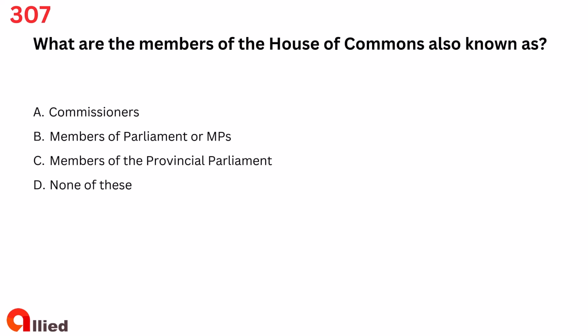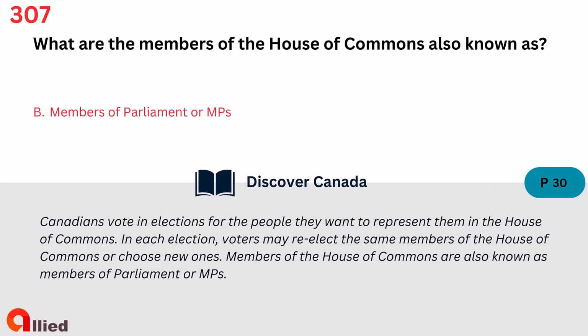Question 307. What are the members of the House of Commons also known as? A. Commissioners. B. Members of Parliament or MPs. C. Members of the Provincial Parliament. D. None of these. The answer is B. Members of Parliament or MPs.